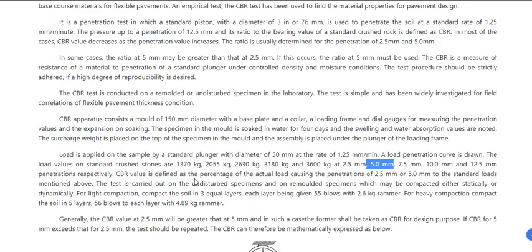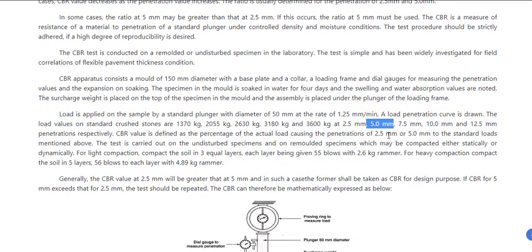CBR value is defined as the percentage of the actual load causing the penetration at 2.5 or 5 mm to the standard loads mentioned above. So these are the standard loads for the standard readings. We will also note down at 2.5, 5, 7.5, 10 and 12.5. Then, for example, at 2.5 our value is 1300. So you will take 1300 divided by the standard value. Standard value at 2.5 is 1370. So 1300 divided by 1370, that is the CBR ratio.